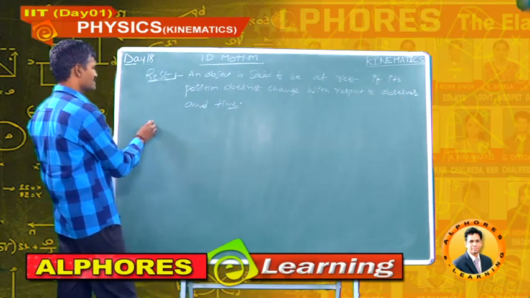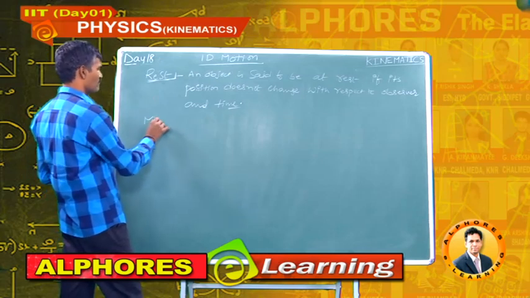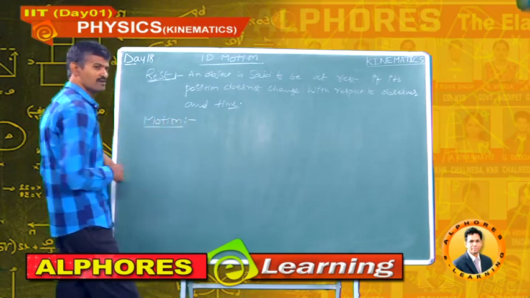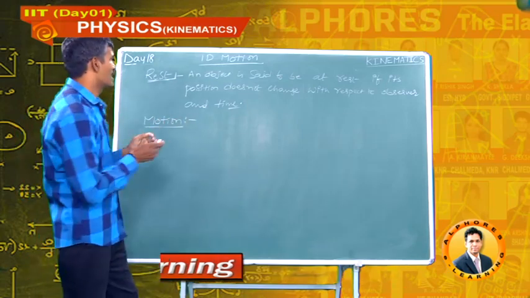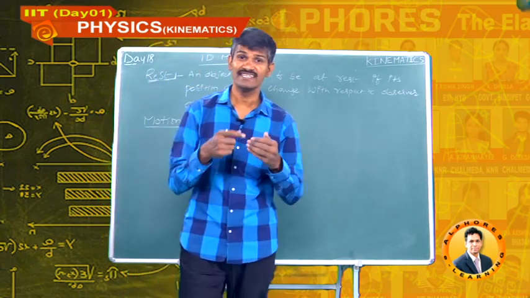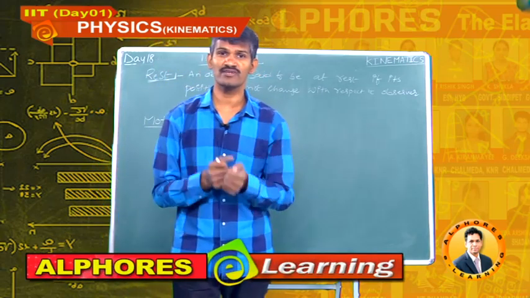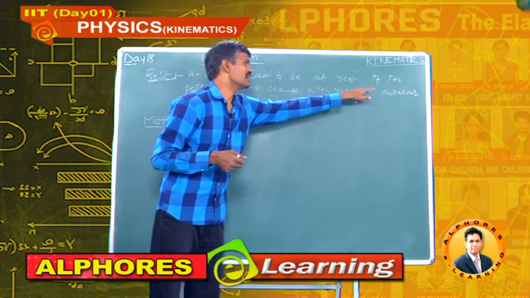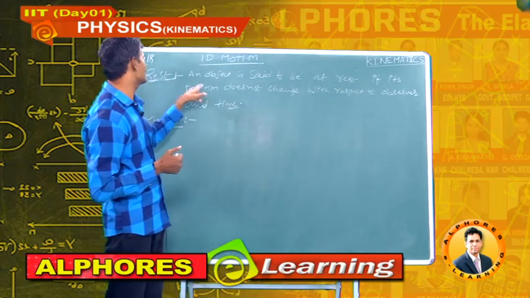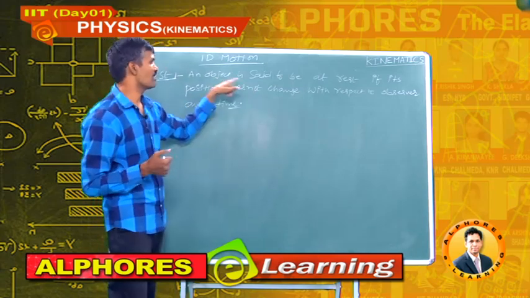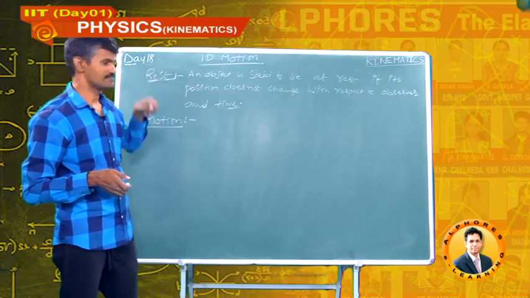Similarly, our next definition is motion. What is meant by motion? An object is said to be in motion if its position changes with respect to time and observer. If position changes, then the object is said to be in motion. If position does not change, the object is said to be at rest.